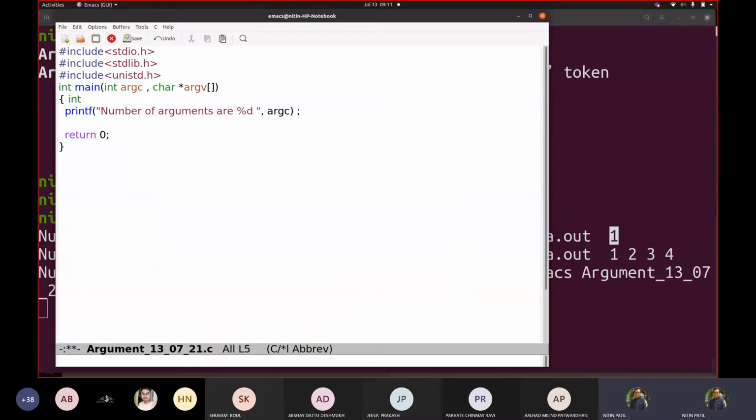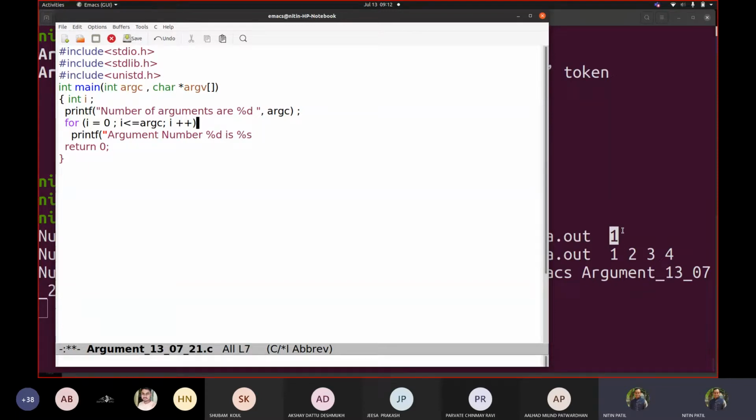So let me take int i, for i equal to 0, i less than or equal to argc. Okay, not equal to, so it should be less than. Okay, we'll write equal to and then we will see what happens. And then i plus plus, and then you write printf argument number %d is %s.